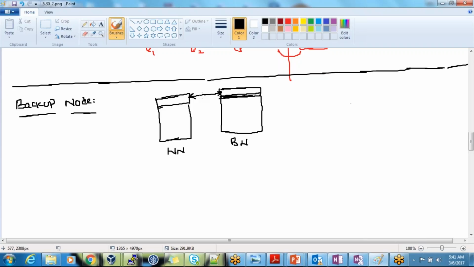What does it mean? Whatever transactions you are doing here, the same information will be available in the backup node. Anyway, the backup node is free. The backup node will merge the edits and FSImage.